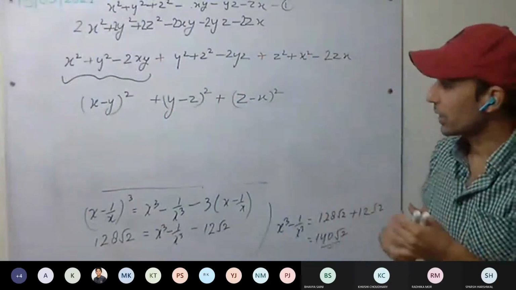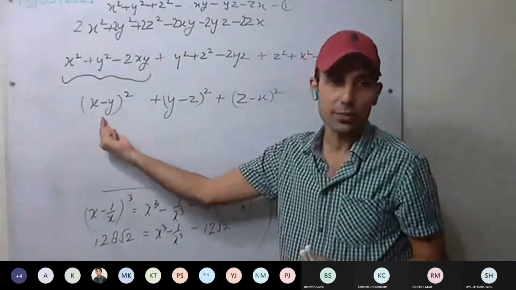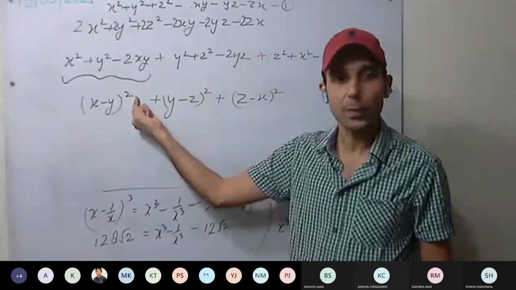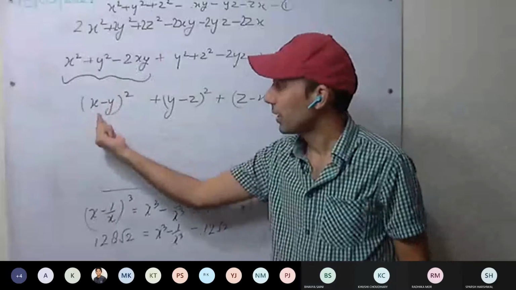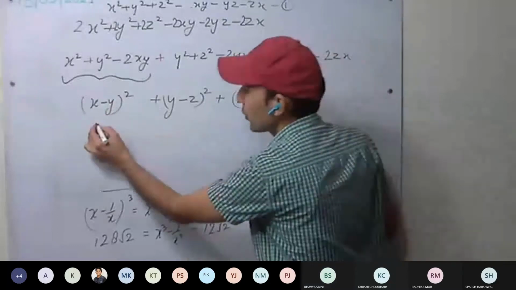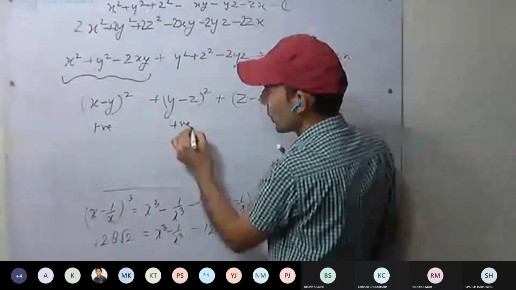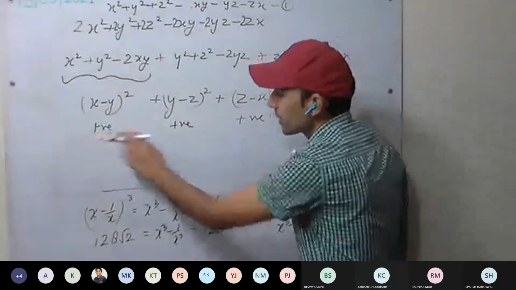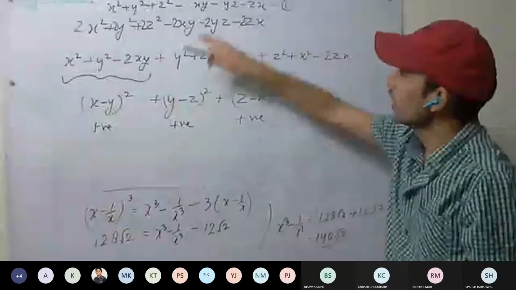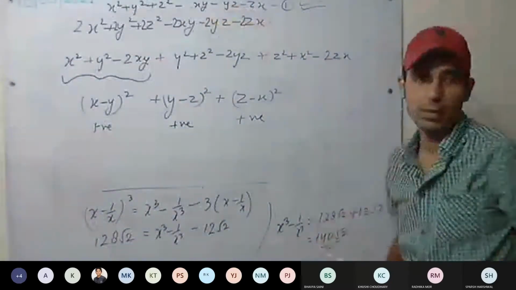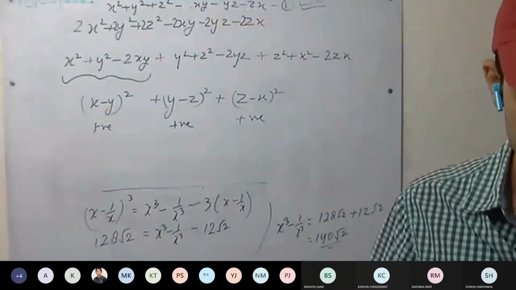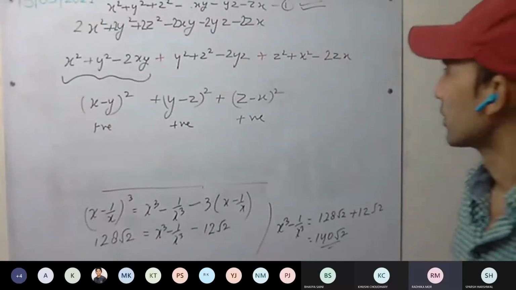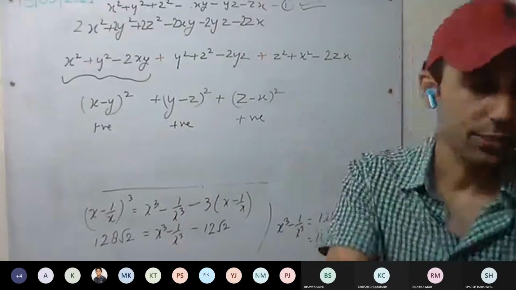Understood this one? Now see here, any number, whether positive or negative, its square will always be positive. So each of these is always going to be positive. Square of any number is always positive, and the sum of positive numbers is positive. Therefore, this is positive. Have you understood? Yes, sir.